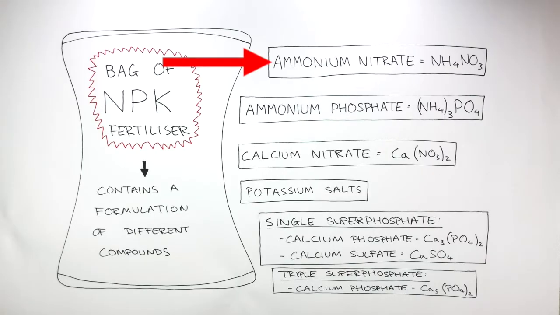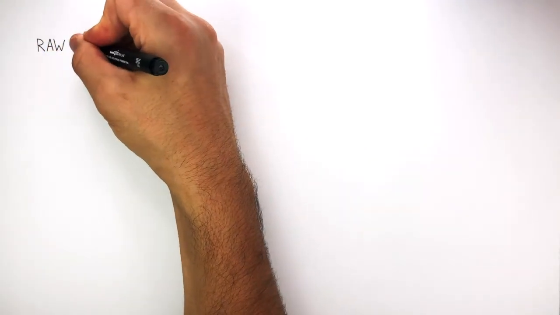We have ammonium nitrate, ammonium phosphate, calcium nitrate, potassium salts, single superphosphate, which is a mixture of calcium phosphate and calcium sulfate, and then triple superphosphate, which is just calcium phosphate. Now, these compounds are found in different formulations in different bags of NPK fertilizers, depending on the use of that fertilizer. We're now going to go through the raw materials needed to make NPK fertilizers.